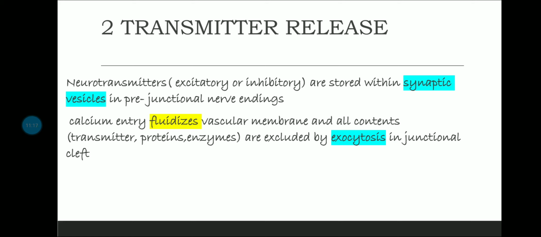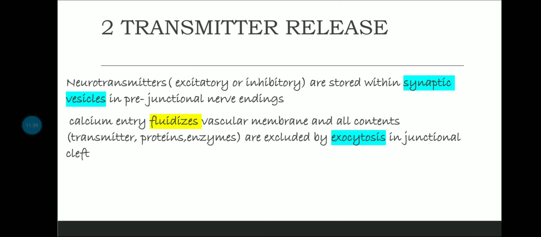So the calcium entry, what it does? We were having some calcium channels right there, and this calcium entry fluidizes the vesicular membrane, and all the contents from the synaptic vesicle, which is transmitter, proteins and enzymes, they are extruded by exocytosis into the junctional cleft.